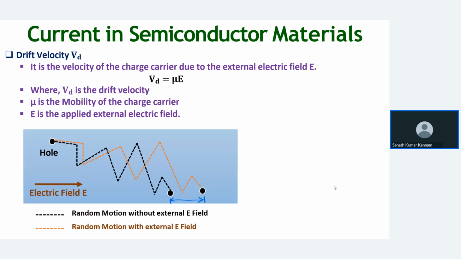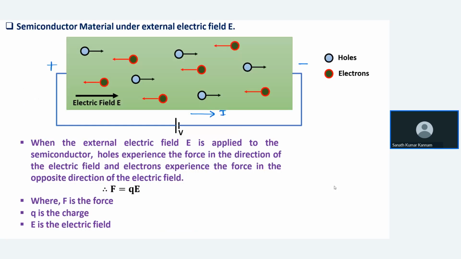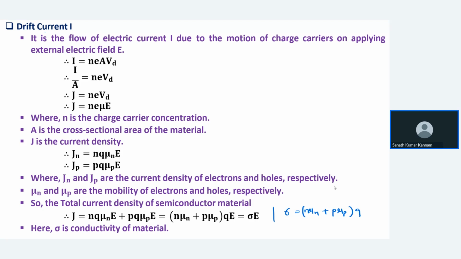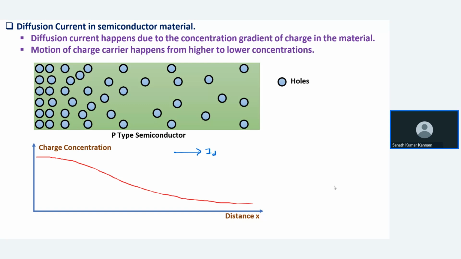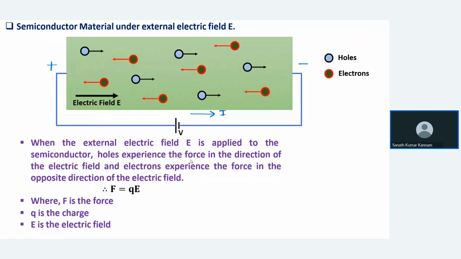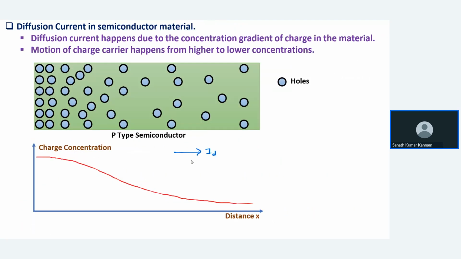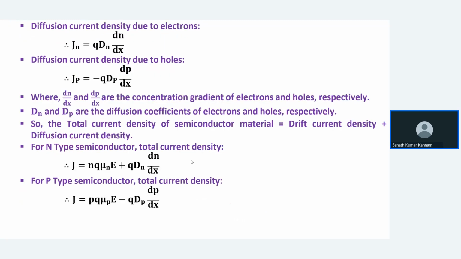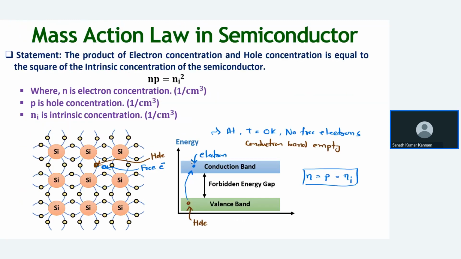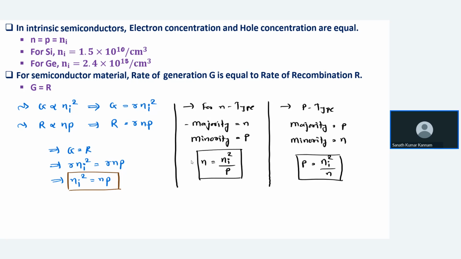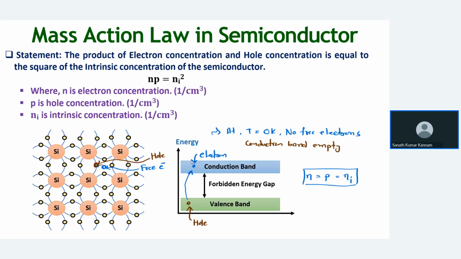And before drift current, we saw the drift velocity. What is drift velocity? And we saw Coulomb's law, F equal to q into E. We saw what drift current is, what conductivity is, and what diffusion current is. Drift current is due to the electric field, and diffusion current is due to the concentration gradient. And next, we saw the mass action law and the proof for the mass action law. So I think you understood.